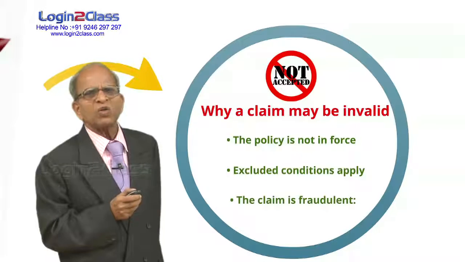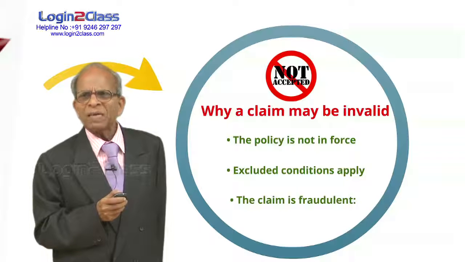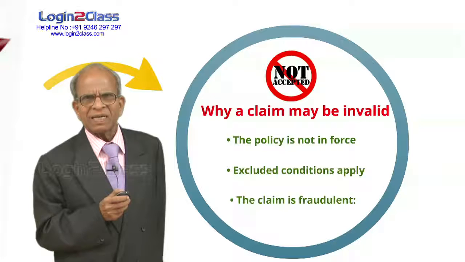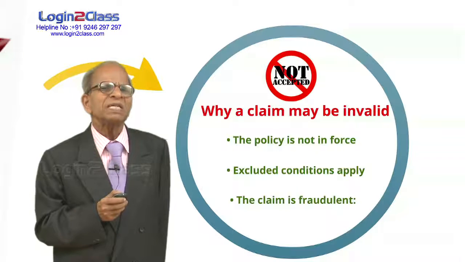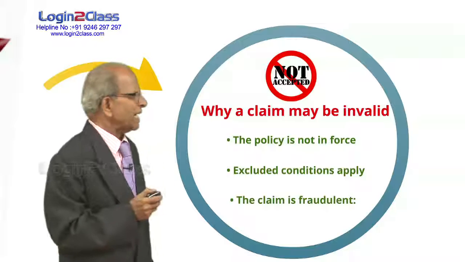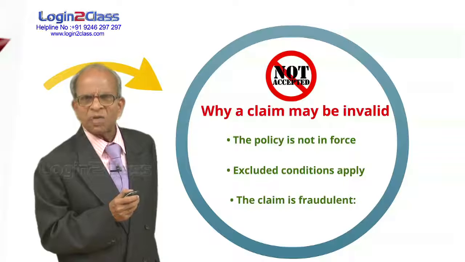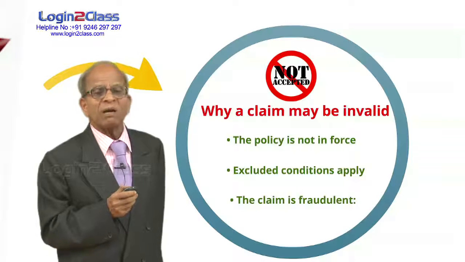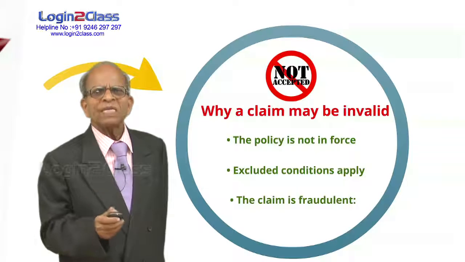Lastly, the claim is fraudulent. The person is wrongly claiming the amount. Probably he did not mention all the facts relating to health and all that correctly while submitting the proposal. So there is some fraud. What it is, we have to exactly identify. So because of these reasons, it may be a fraudulent claim or an invalid claim. Invalid claim is policy is not in force because premiums have not been paid. Secondly, there is an excluded condition. We are not going to make the payment if this event happens, that is suicide during the first year.